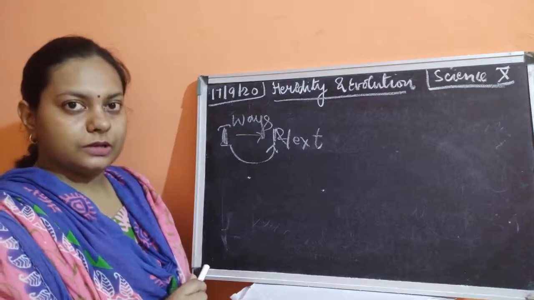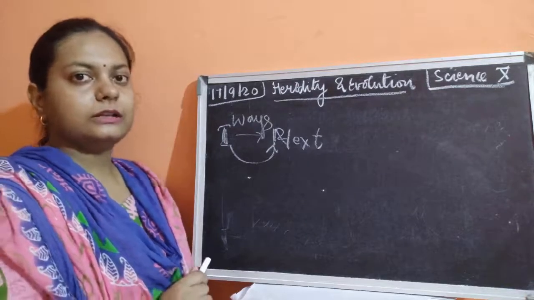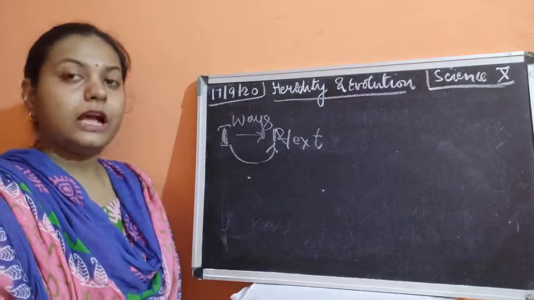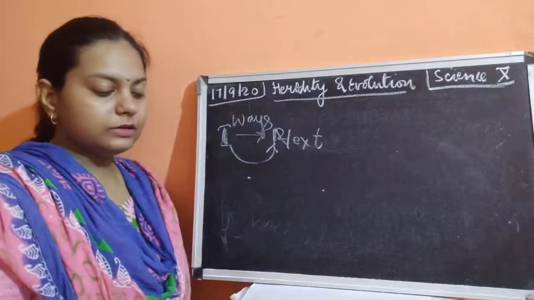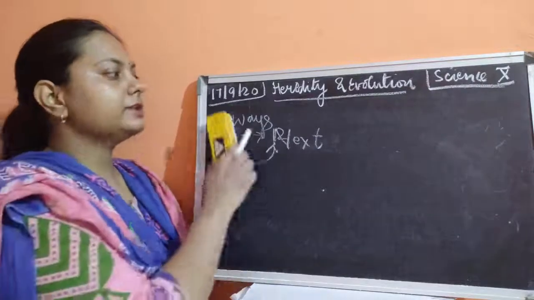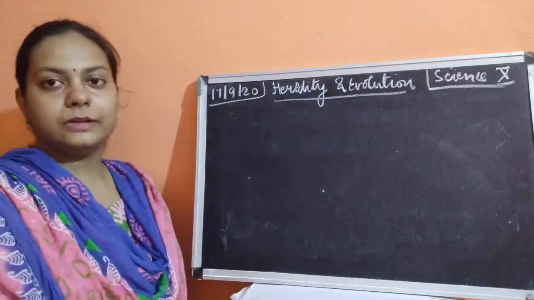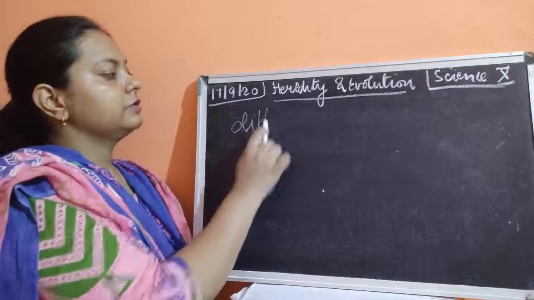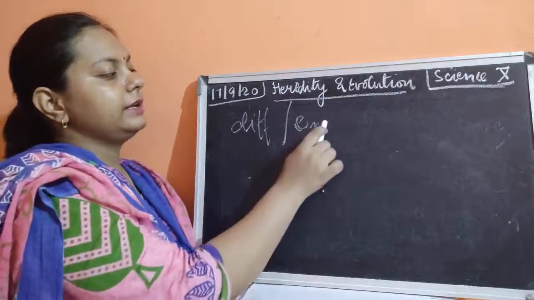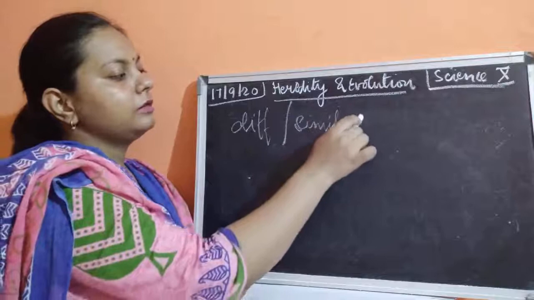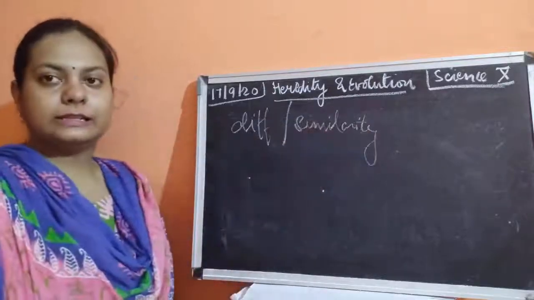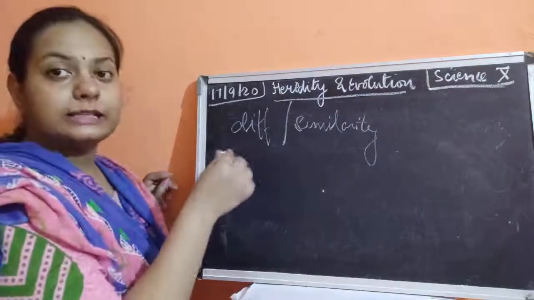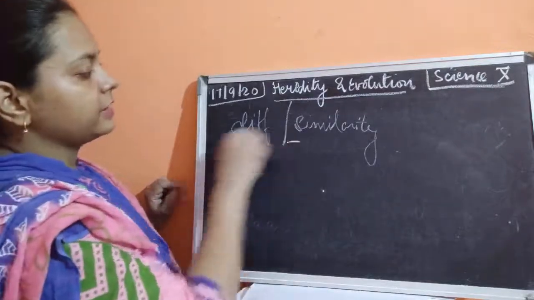There are two conditions. The first condition is that the traits, the characters, are the same, I mean similar to each other. Then that is why they are being transferred. Or there could be certain differences. So in both cases, either the similarity is there or the difference is there, the characters are being transferred.